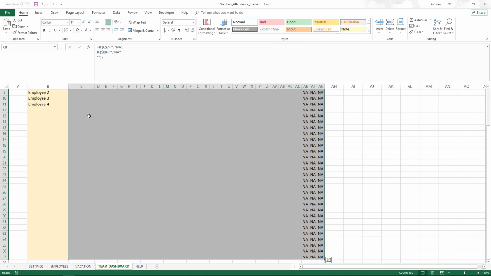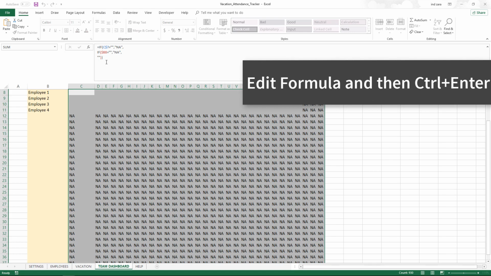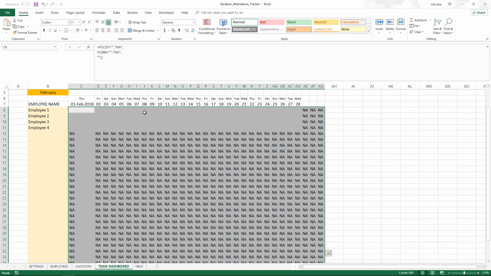Now I'm going to press Control Enter. This applies the same formula to all these cells. So this is great. Now we are able to clearly say that for all these records we don't have any employees, and for these cells we don't have any valid dates. So far, the formulas are working fine.